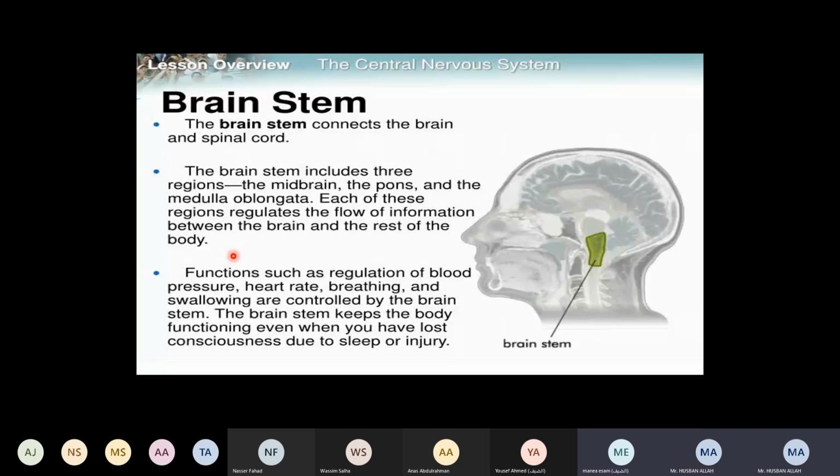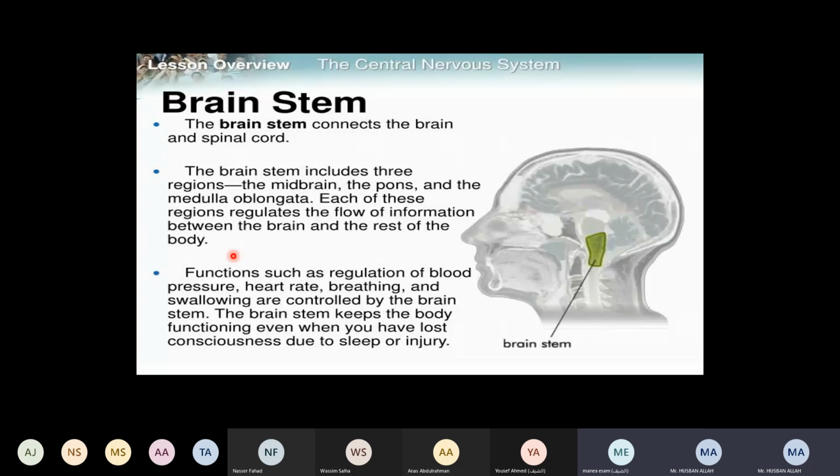Any type of function which occurs in the body, right? Blood pressure, heart rate, breathing, swallowing are controlled by the brainstem. The brainstem keeps the body functioning even when you have lost consciousness due to sleep or injury, right? For example, when you are sleeping, at that time the brainstem will be involved. It will send signals between the body and the brain.